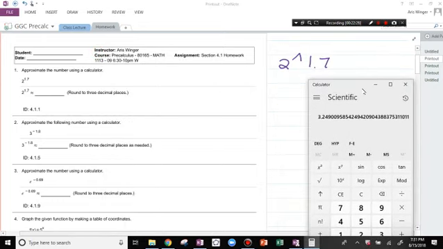Questions there? 3.249. So where's the homework going to be open in MyMathLab? Probably tonight. I'm going to open it tonight. Yep.